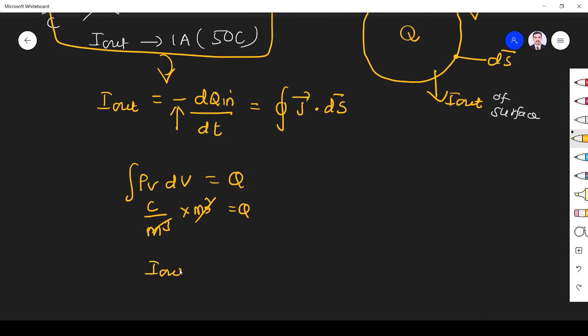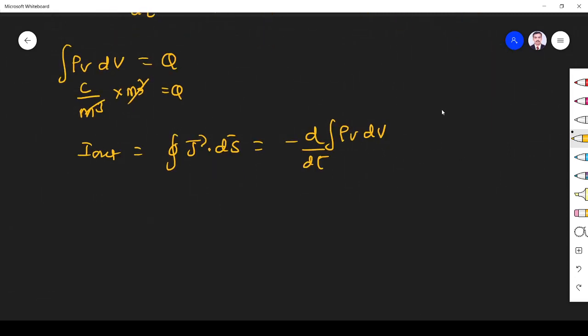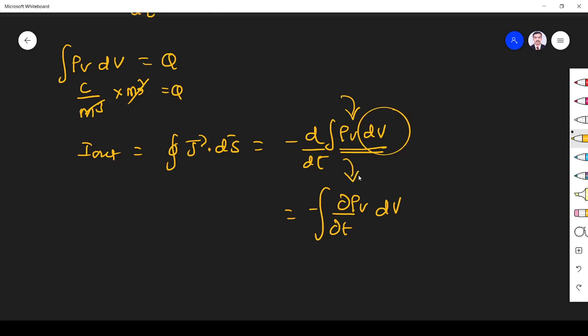Now we substitute. I out is equal to the closed surface integral of J dot dS, which is equal to minus d by dt of the integral of rho v dv. I bring the derivative inside, and it becomes a partial derivative. Why partial? Because out of these two quantities, only rho v, the charge density, varies with respect to time, not the volume. So we don't need to differentiate fully, only rho v, hence partial differentiation.